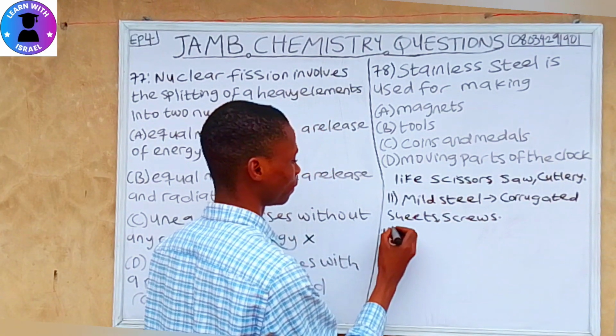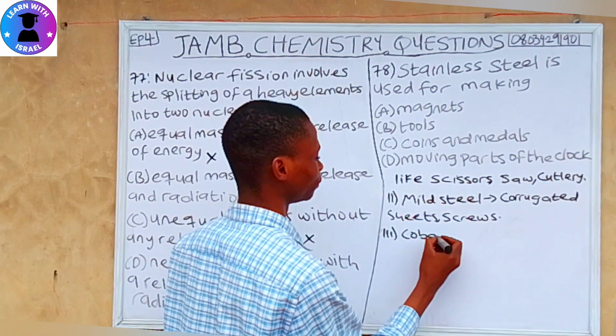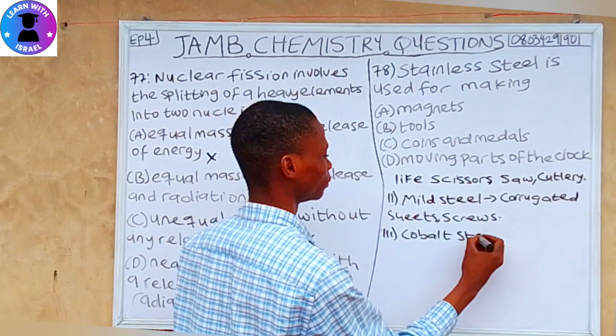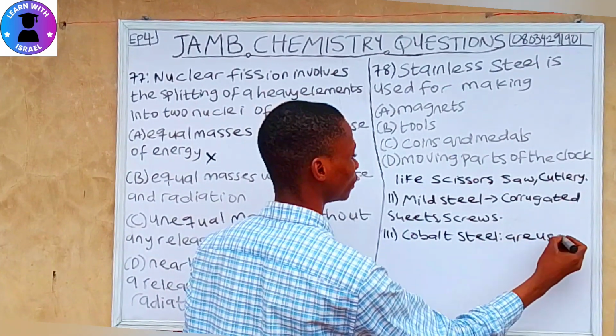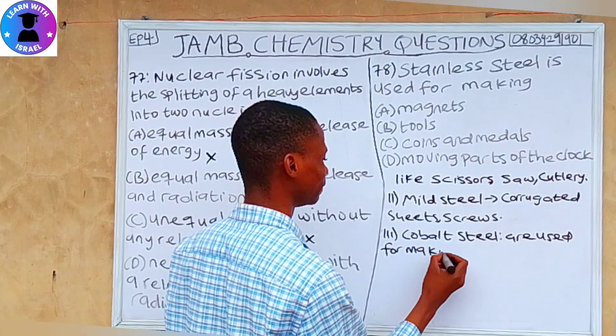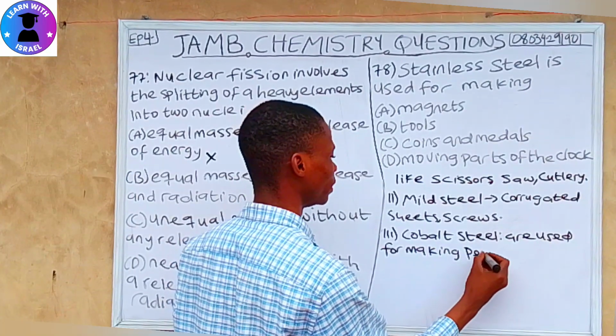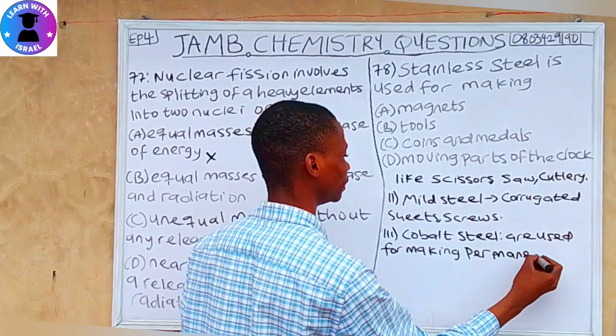So we also have another one, which is cobalt steel. Cobalt steel is used for making permanent magnets.